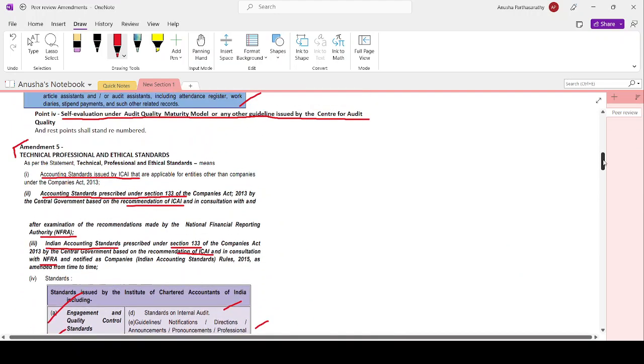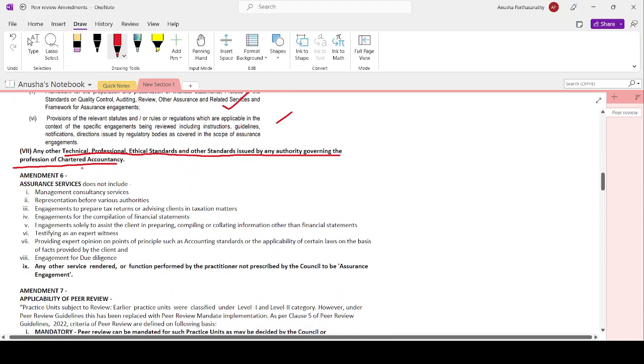Now, let's move on to amendment number 6, which is similar to the above one. Here also a miscellaneous point has been added. Assurance service does not include, this is a favorite question of the Institute, right? Assurance service does not include management consultancy services, engagement to prepare tax returns or advising the clients in taxation matters, representation before various authorities, engagement for the compilation of the financial statement. Okay, just give me a minute.